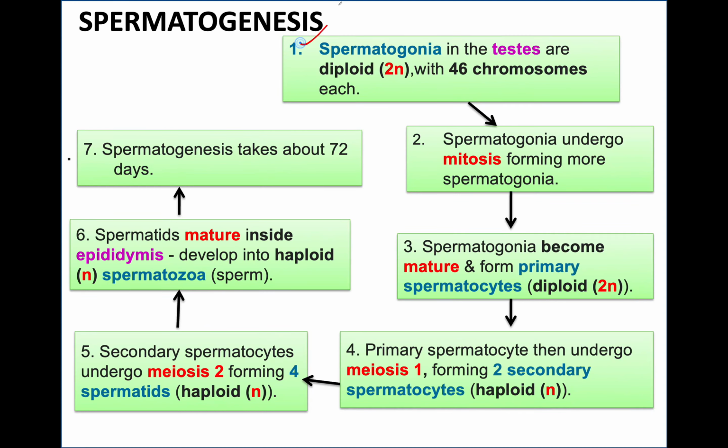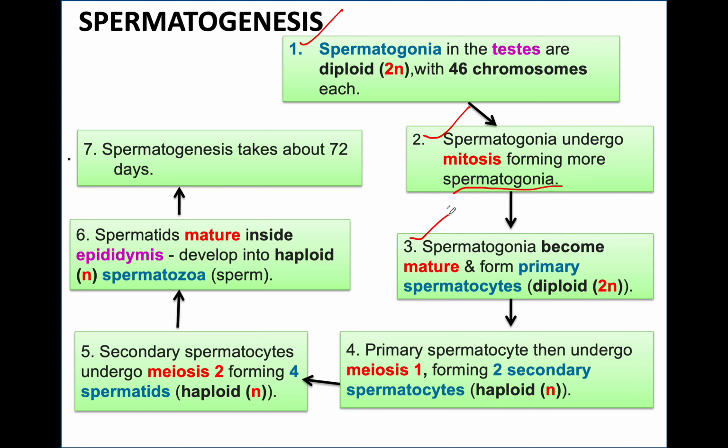Let's look at our steps. Step 1, the spermatogonia in the testes are all diploid, meaning each of them has 46 chromosomes. Step 2, the spermatogonia now will undergo mitosis. And when mitosis takes place, even more spermatogonia are going to be formed.